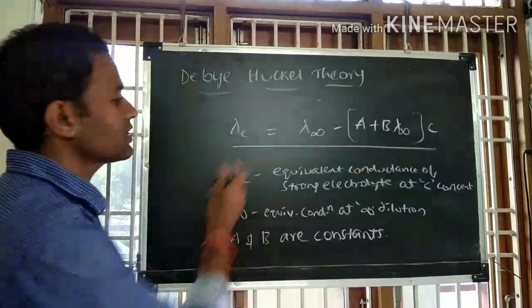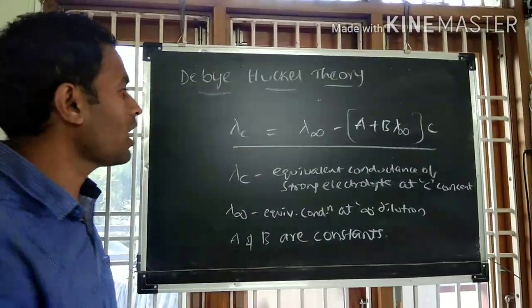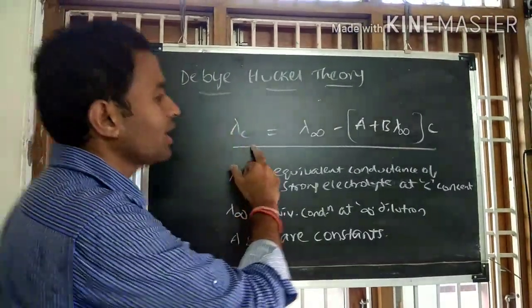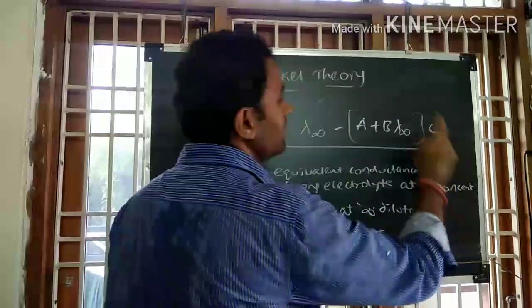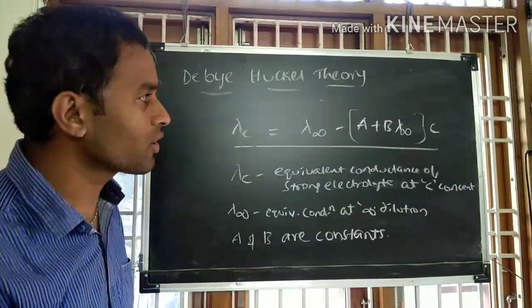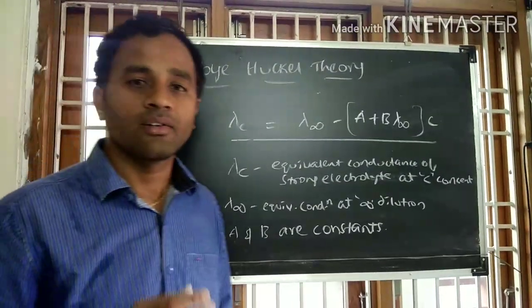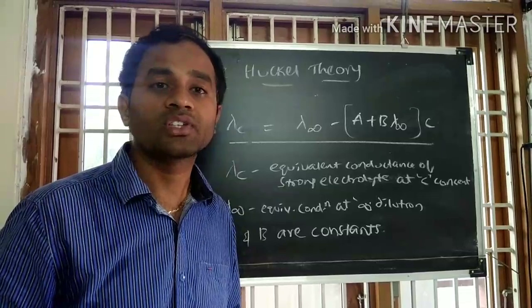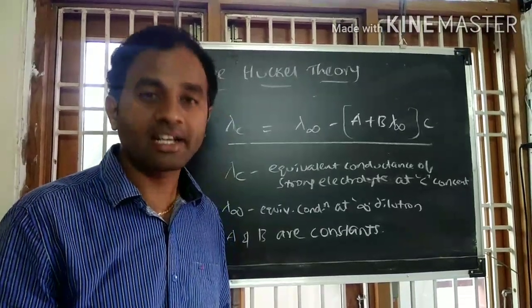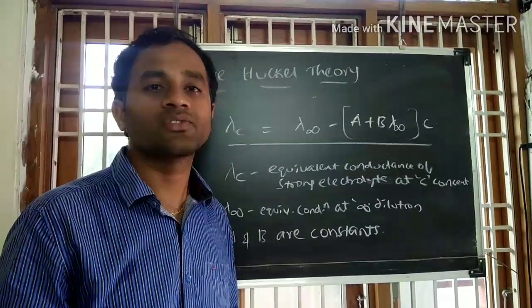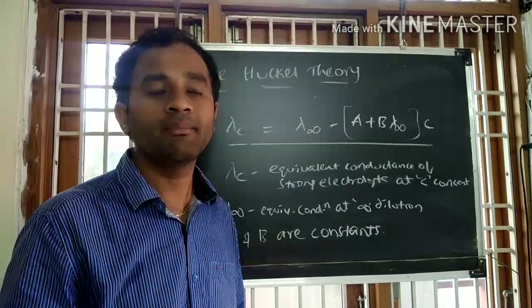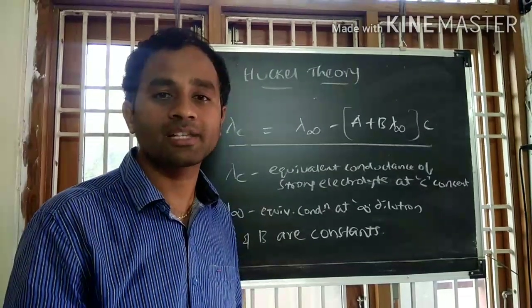This equation shows how the equivalent conductance of a strong electrolyte changes with dilution, with concentration. Here A and B are constants for a given electrolyte, which depend on the dielectric constant, temperature as well as viscosity of the medium in which the electrolyte solution has been prepared.